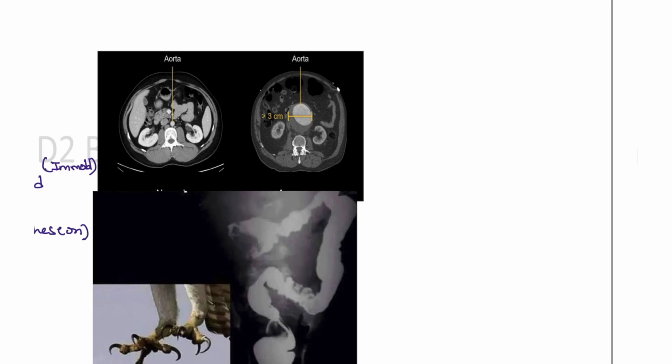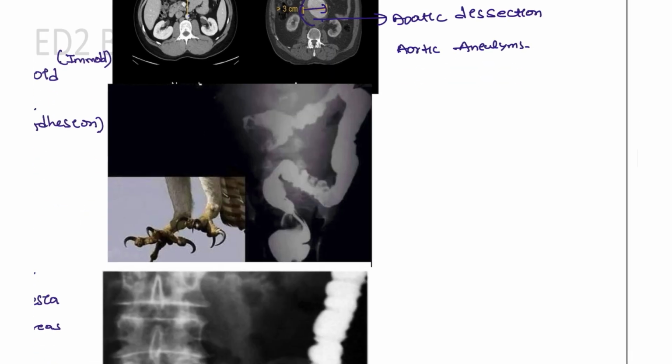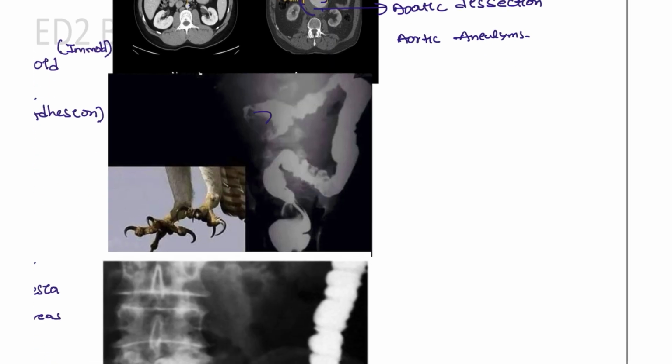Next, another picture that you can see. This is the aorta, and the aorta is enlarged and the blood is pooling here. So this is aortic dissection, or aortic aneurysm. Next, same here. This is also the claw sign seen in patients with intussusception.